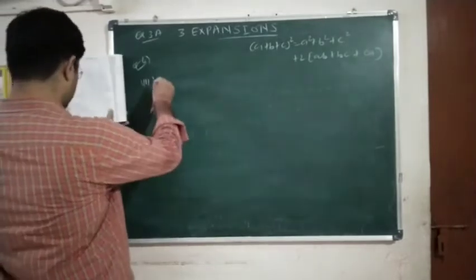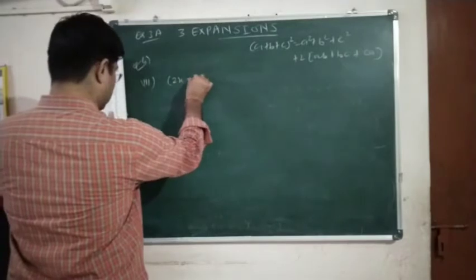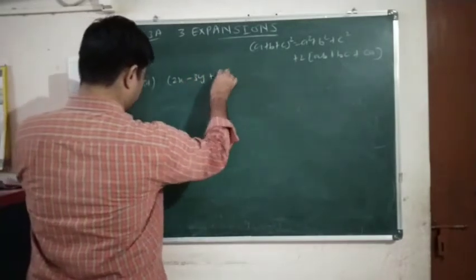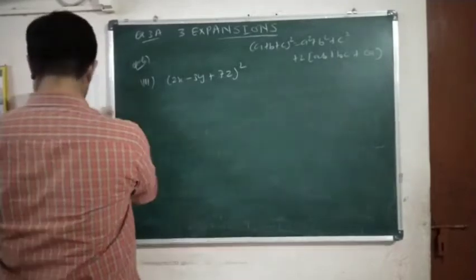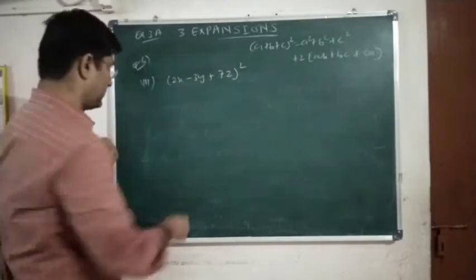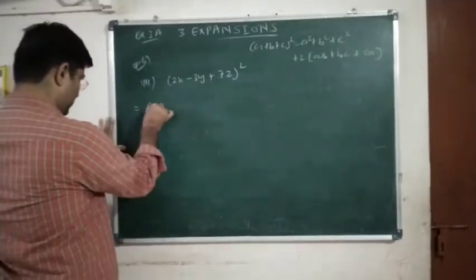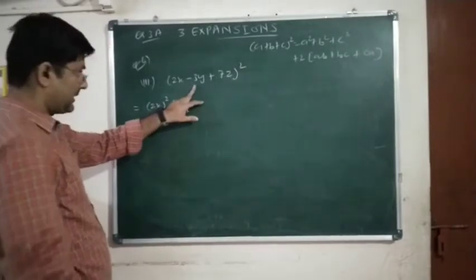Okay, number 3 is (2x minus 3y plus 7z) the whole square. 2x minus 3y plus 7z. Yes. Okay, now let us put again the values in the formula. So a is (2x) the whole square plus b. What is b? The value of b is minus 3y.